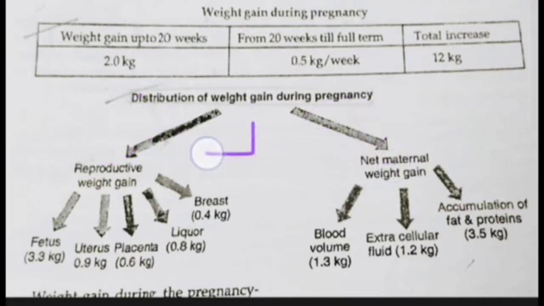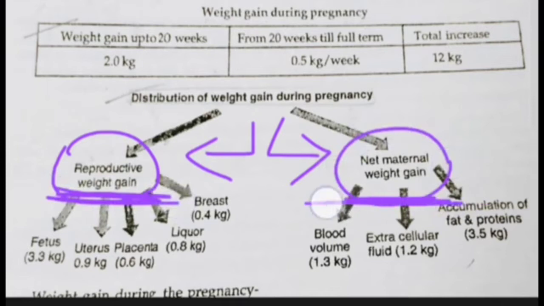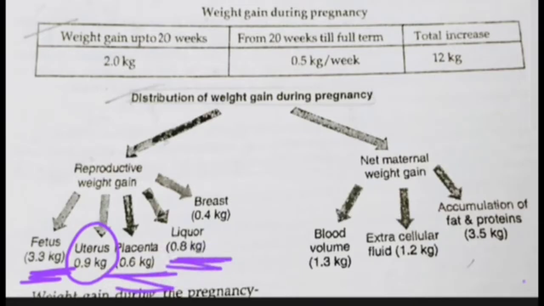Now, in which sector is the weight gained? There are 2 types: reproductive weight gain and net maternal weight gain. Reproductive is within the womb, and net maternal is outside the womb. In reproductive weight gain, the fetus in the uterus is around 3.3 kgs. The uterus itself is 900 grams. The uterus is enlarged, so it is gaining weight. Within the uterus, we have the placenta, which is 600 grams. And liquor, which is nothing but amniotic fluid, is 800 grams. And the breast also gains weight, that is 400 grams.